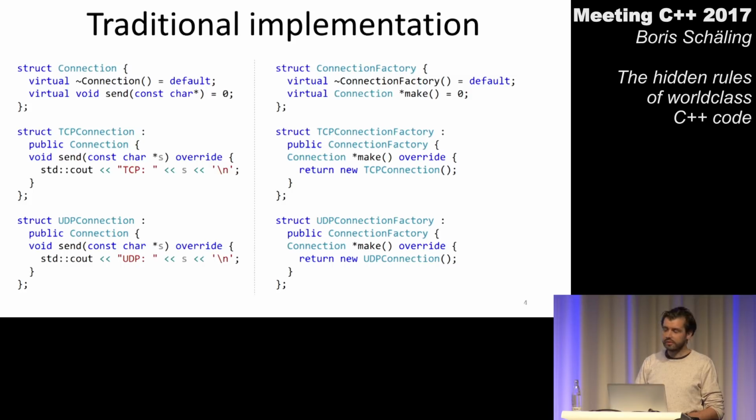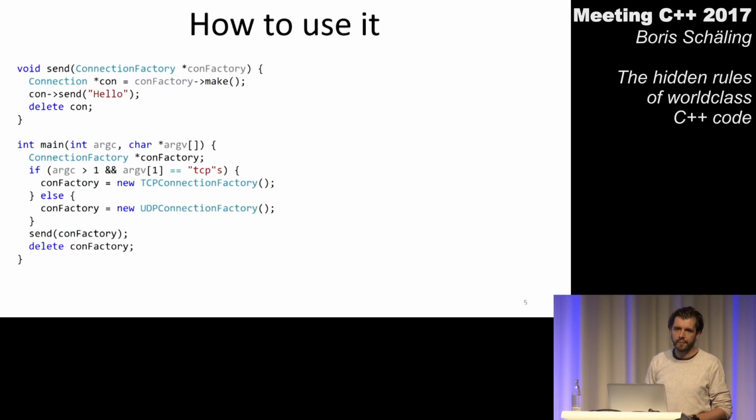Now, how would we use this code in a program? Here's a main function and a send function. What do I do in the main function? I'm looking at the command line options, whether anybody starts my program with the command line option TCP. So if somebody types program name space TCP and then presses enter, then I will create a TCP connection factory in main.